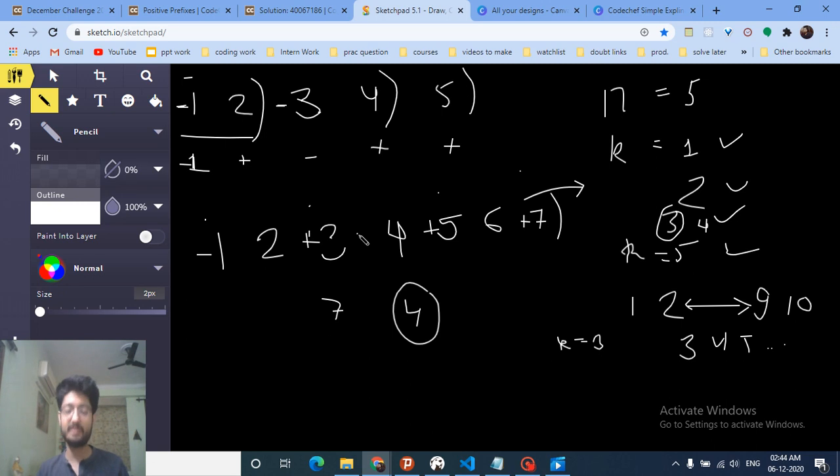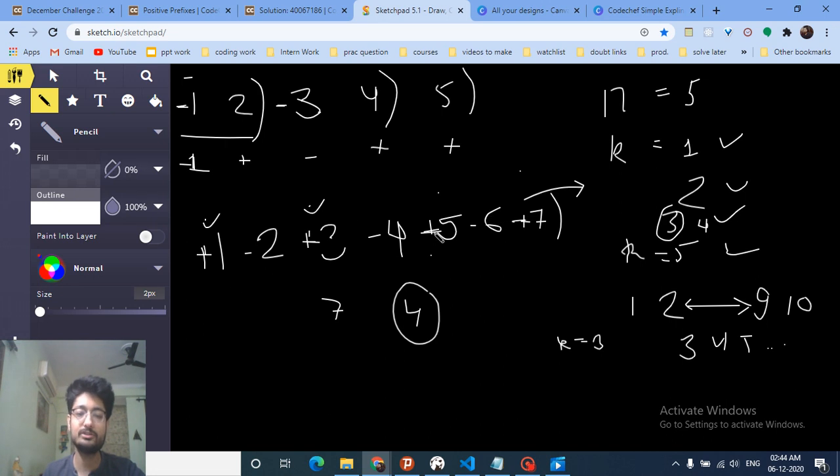Now the code part is a little bit tricky. If you want only one element positive, we can make the first element positive and all the other elements negative. Then if you want two elements positive, we can make the first two elements positive, and all the other elements negative. So this is the logic, you can draw it out to understand how this problem is solved.